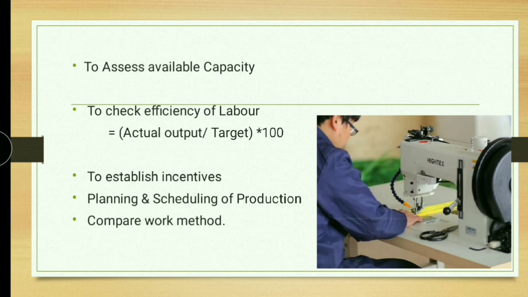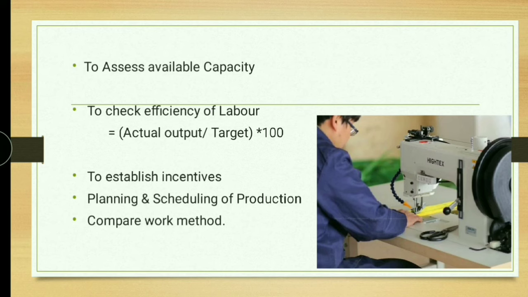Next, to check the efficiency of labor. This formula will help you to calculate the efficiency of labors: actual output divided by target into 100. When you apply this formula, you will get the efficiency of labors. If the efficiency is very low, then you can give training to your labors, or else you can allot your maintenance team to maintain the machineries properly so that the efficiency will increase.